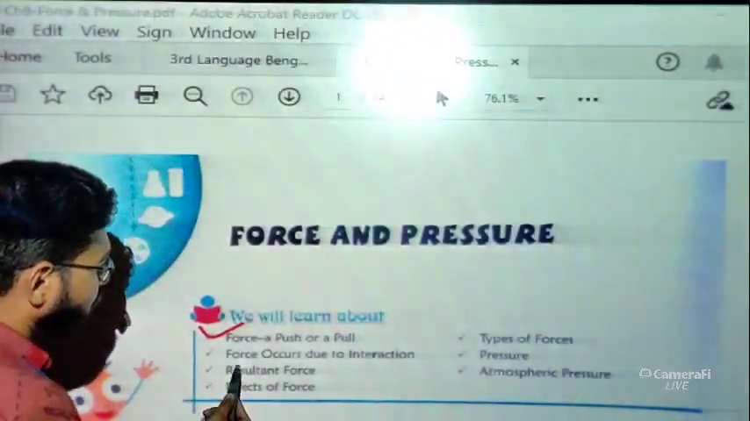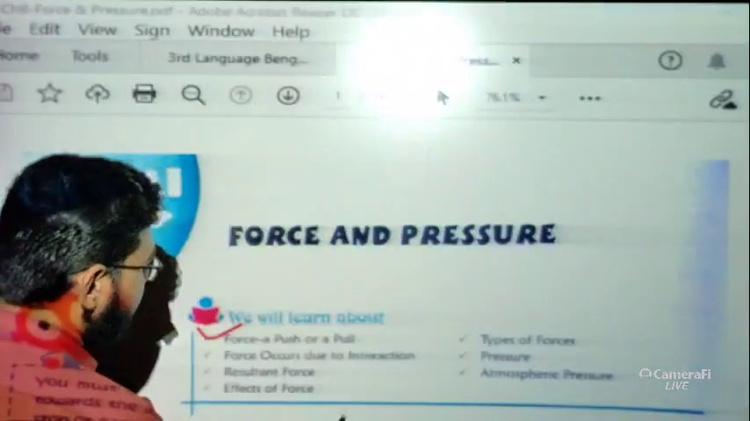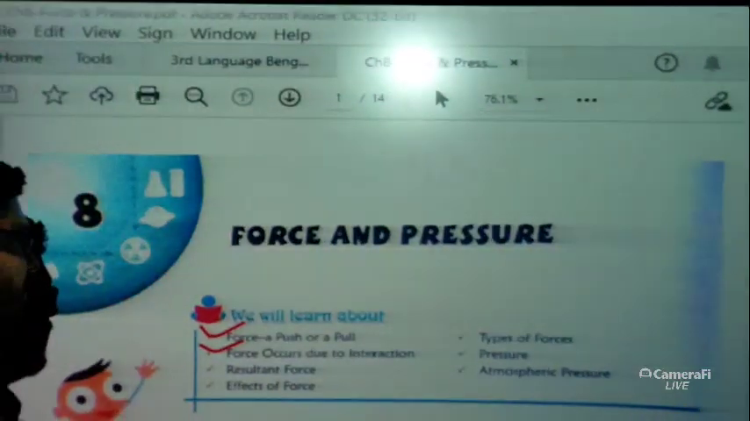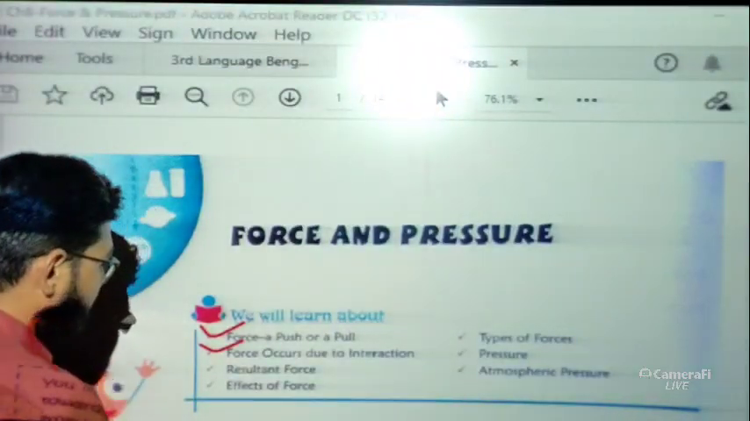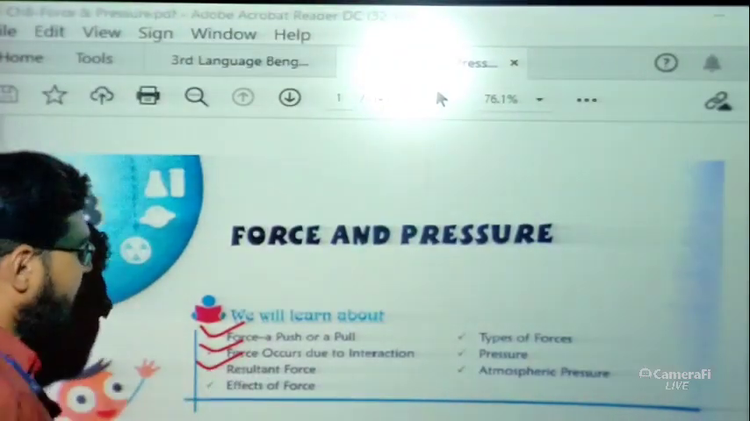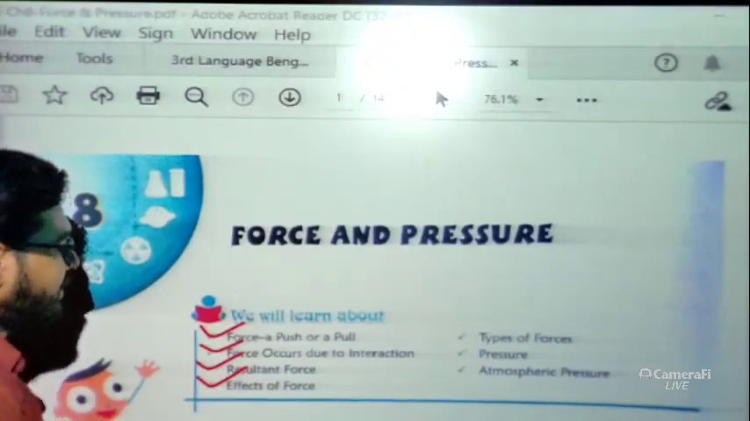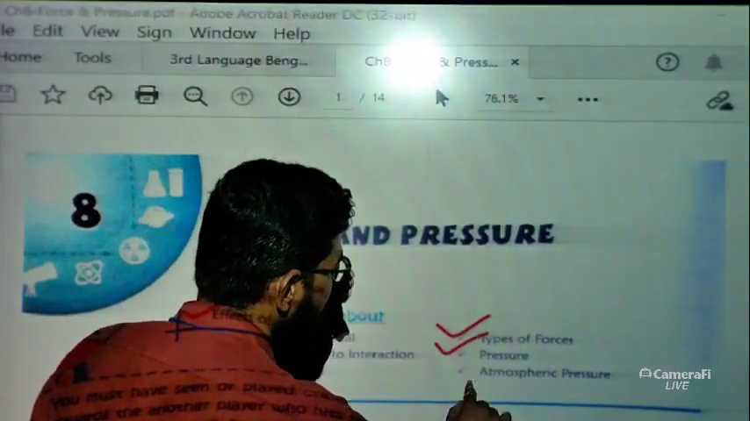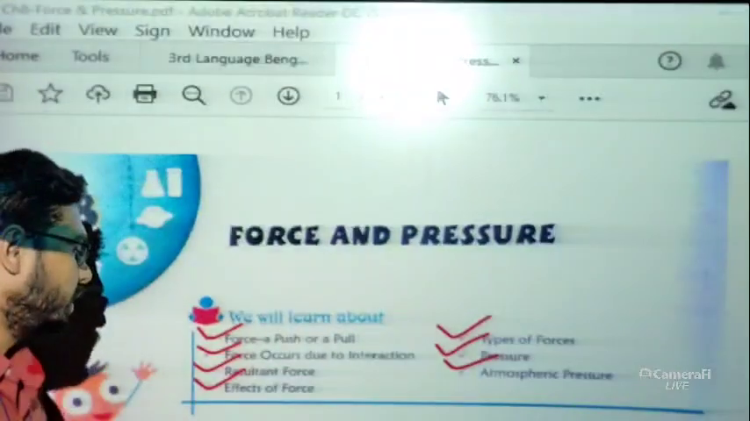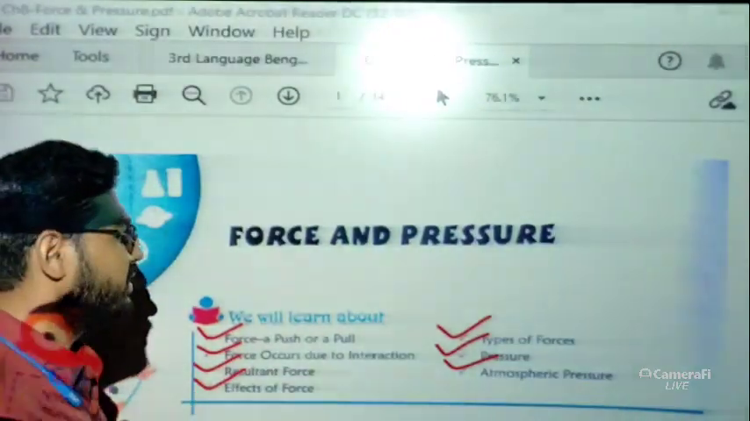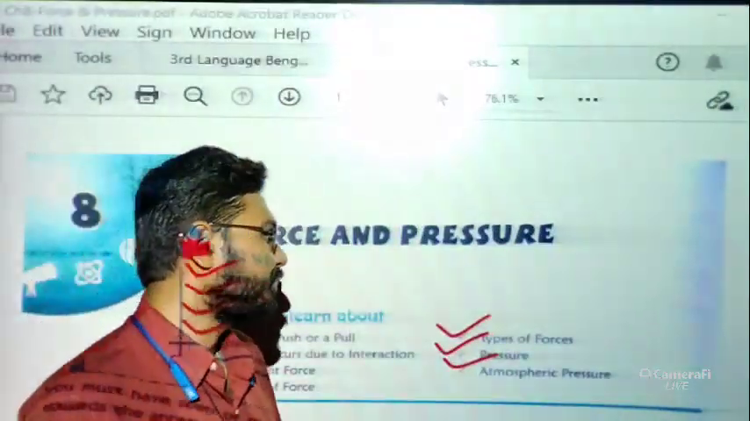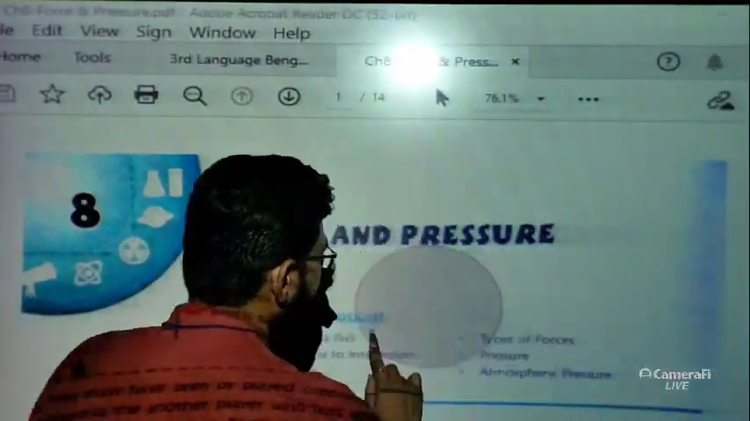Okay. Now, force occurs due to interaction of which? That means, how does the force occur? Okay. Now, how to calculate resultant force, what are the effects of forces, what are the types of forces, what do you mean by pressure and atmospheric pressure. Okay. So these are the terminologies, students, that we are going to discuss in this whole chapter. So let us discuss one by one.